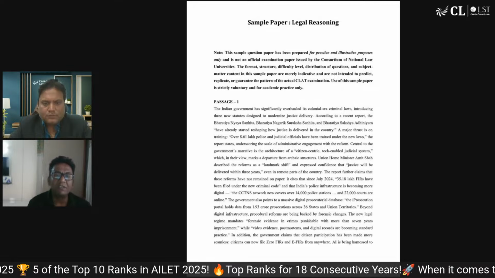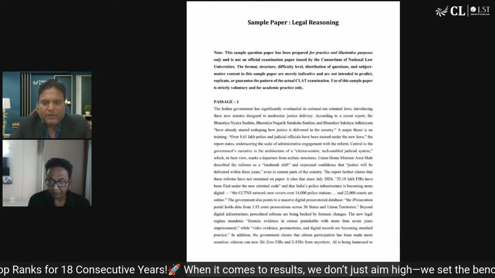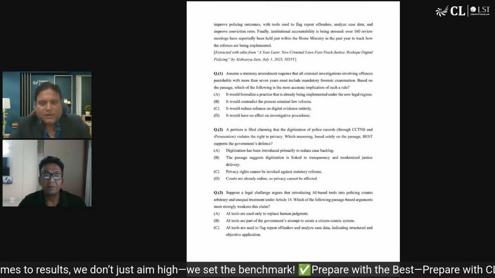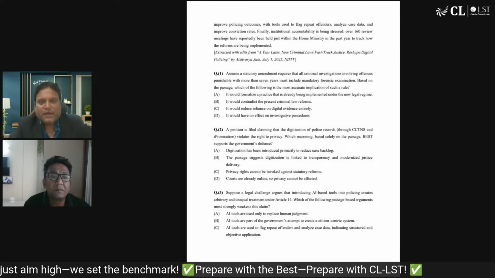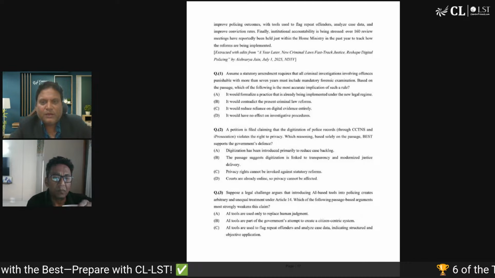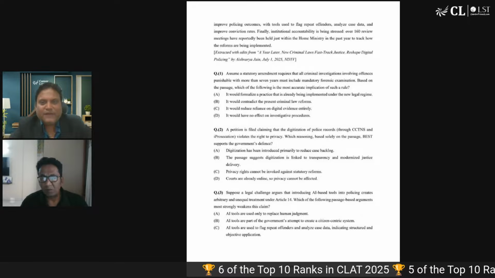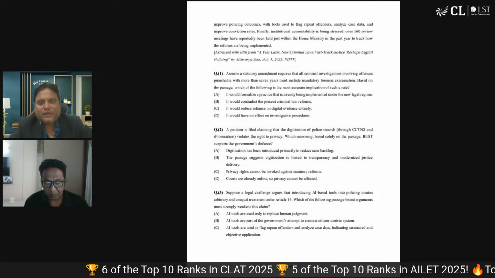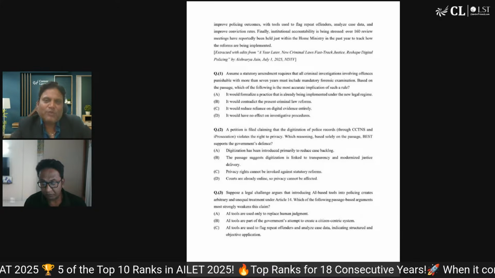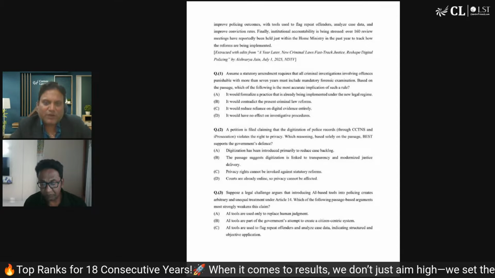So you were talking about the legal section, where the passages were taken from. Can we move to the next page? I'm not able to take it. Yeah, thanks. So the thing to notice, Rahul sir, is this article which has been taken from NDTV, July 1st, 2025. So a very recent thing that has happened. And as you rightly said, in legal, there is less chance of making traps. It is more possible in English and logical reasoning. In legal, it is very straightforward.